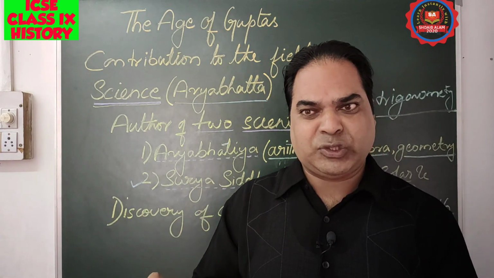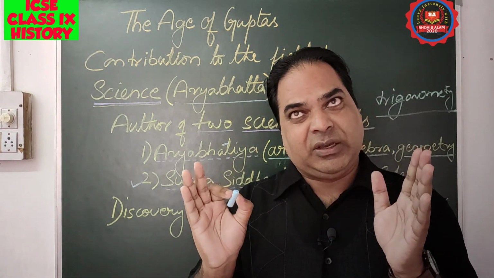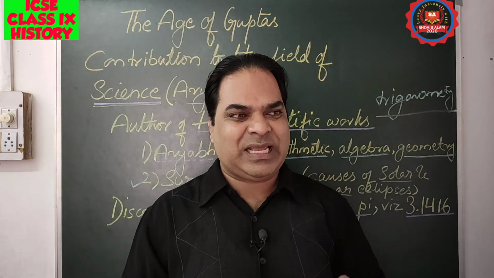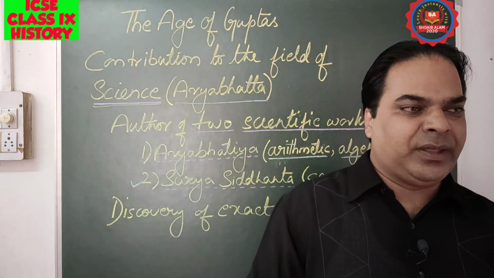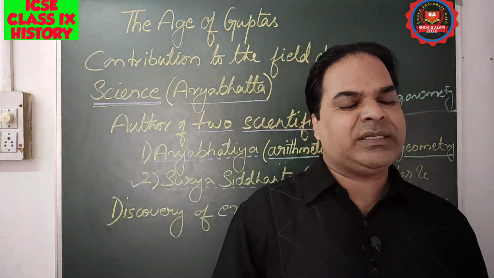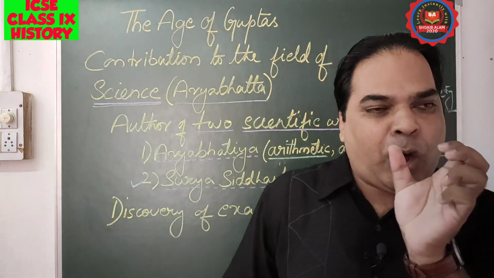Like today astronomers give the exact timing, and at that time you see these eclipses in the sky. So he mentioned the causes of solar as well as lunar eclipse, and the second thing he discussed in this book was the timing of their occurrence.